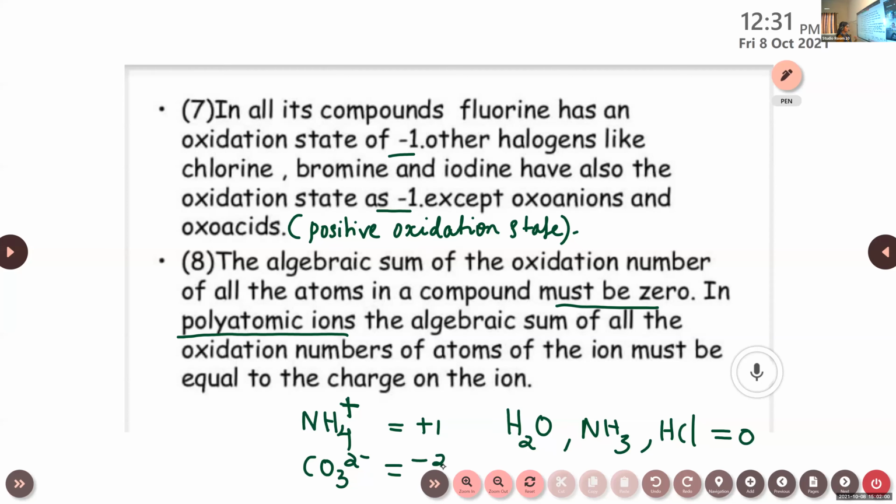That is considered as the sum. That's the second sentence: in polyatomic ions, the algebraic sum of all the oxidation numbers of atoms of the ion must be equal to the charge on the ion. Clear?